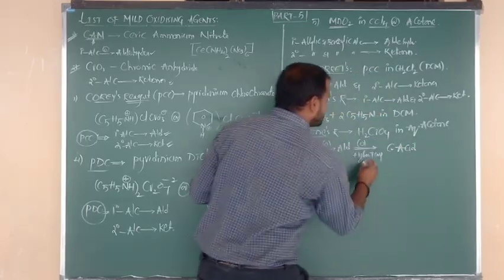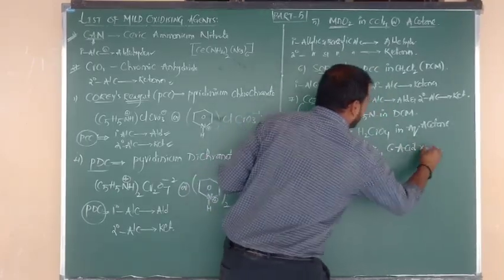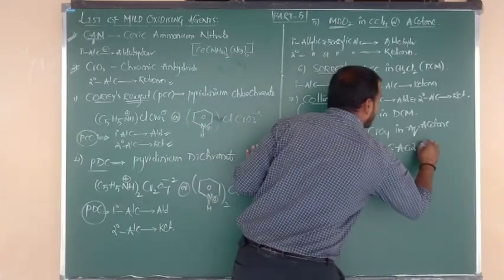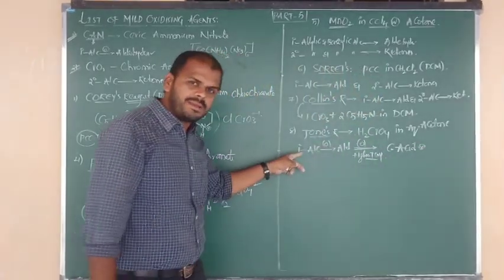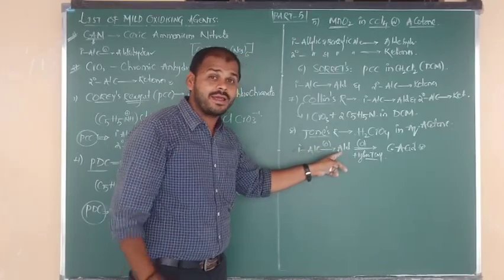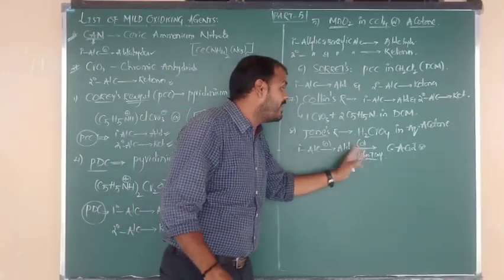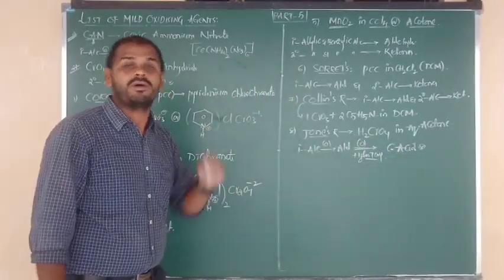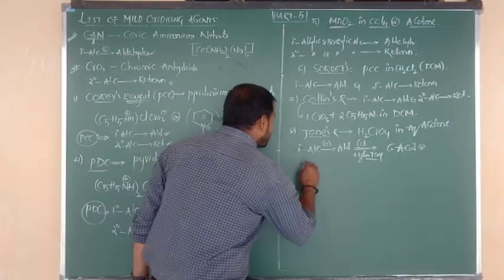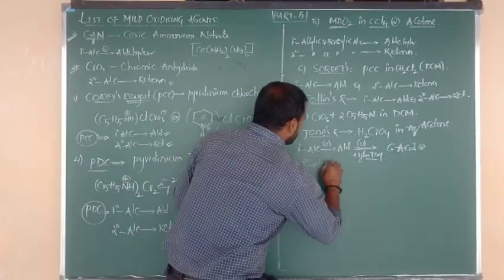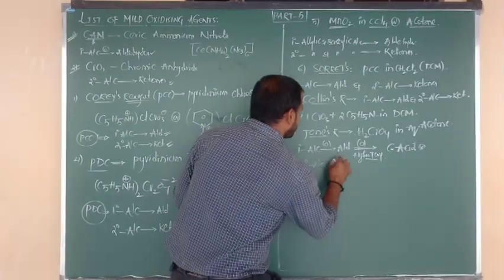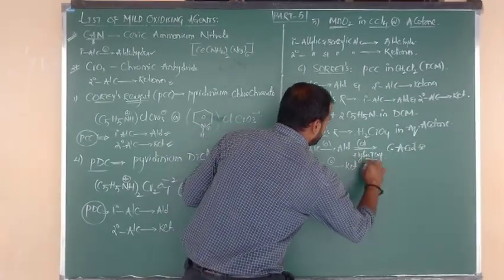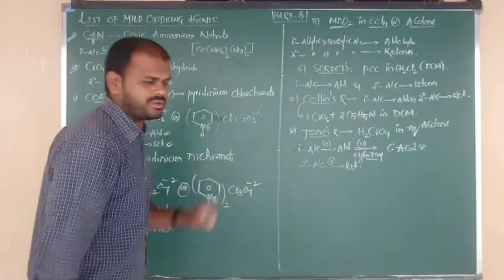This is a special case, depending on conditions only. Generally primary alcohol is oxidized into aldehyde, but if the temperature is higher, it can be oxidized again into carboxylic acid. But for secondary alcohols, no more changes whatever the temperature; they are just converted into ketones.